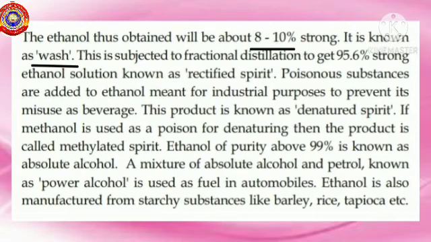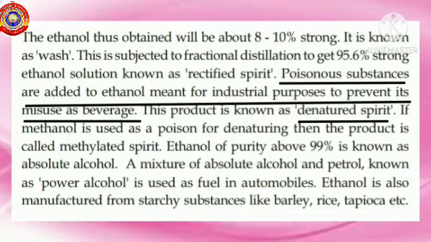Wash: 8 to 10% strong ethanol is known as wash. Rectified spirit: the wash subjected to fractional distillation to get 95.6% strong ethanol solution is known as rectified spirit. Denatured spirit: poisonous substances are added to ethanol meant for industrial purposes to prevent its misuse as a beverage.